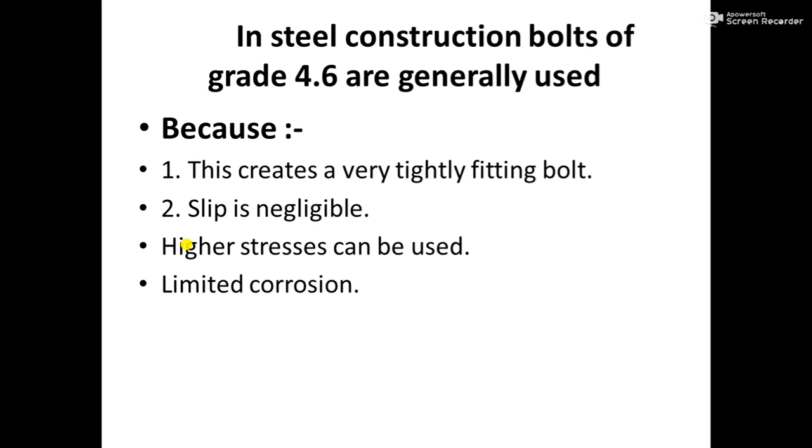These are generally used because these bolts create a very tightly fitting bolt. Second one, slip is negligible, and also higher stresses can be used and limited corrosion. So in steel construction, bolts of grade 4.6 are generally used. Now what is meant by grade 4.6?